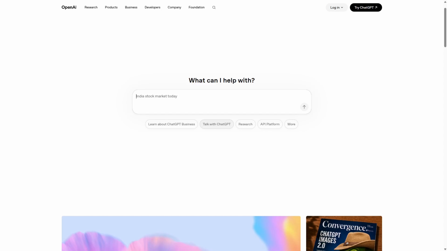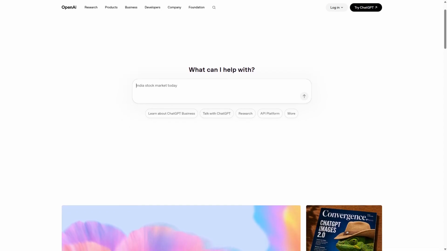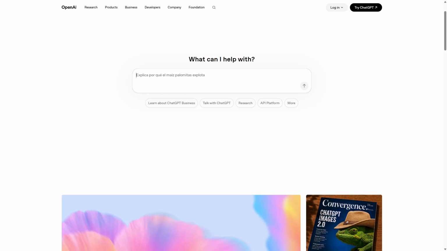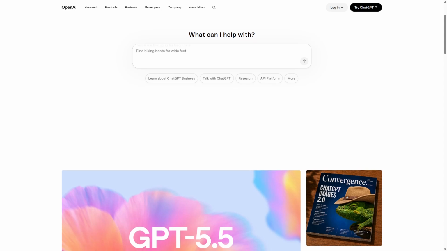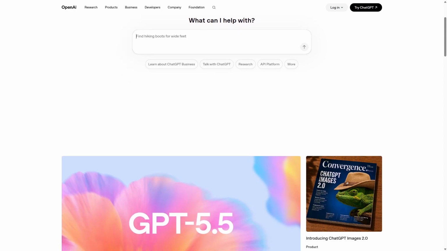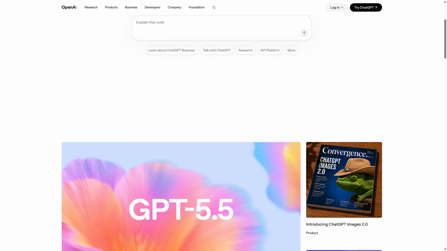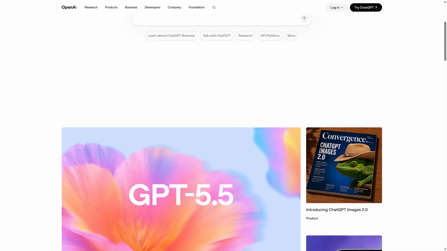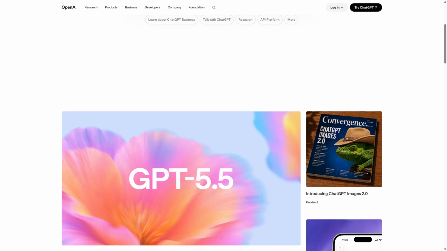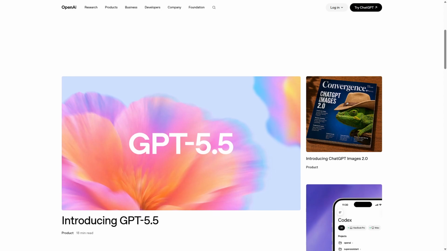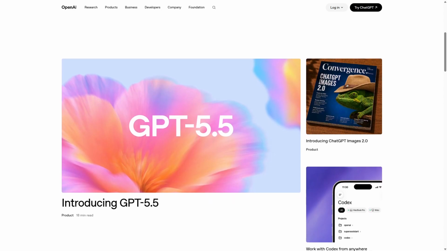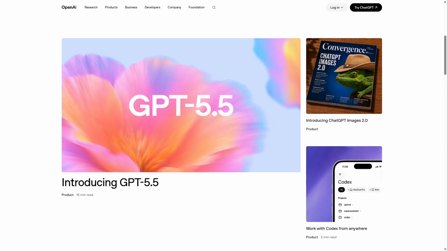It allows developers to integrate advanced AI capabilities into their applications, enabling tasks like text generation, summarization, translation, and even conversation simulation. The user experience is generally smooth, with well-documented resources that help guide developers through the integration process. One standout feature is its versatility. You can tailor the API to fit various use cases, from chatbots to content creation tools.